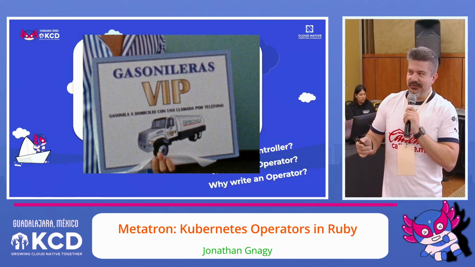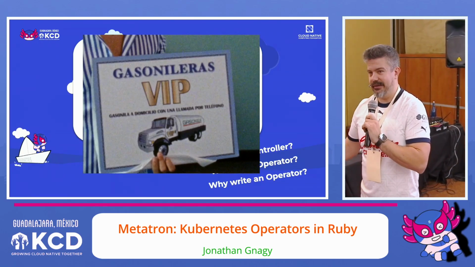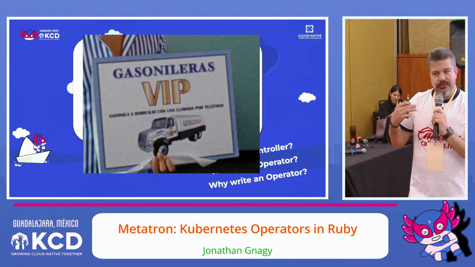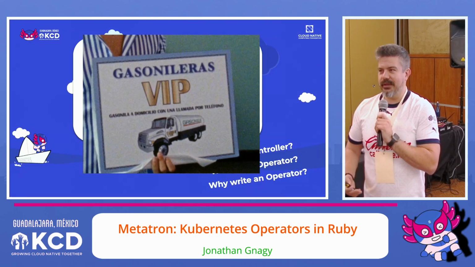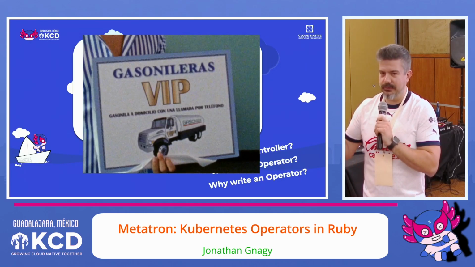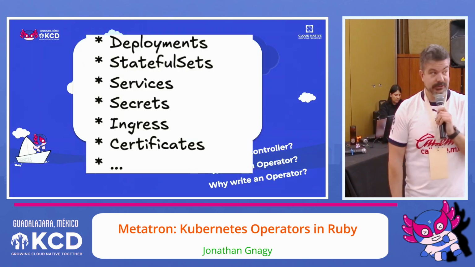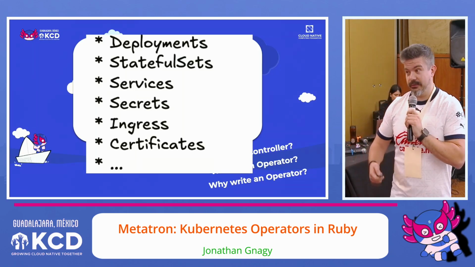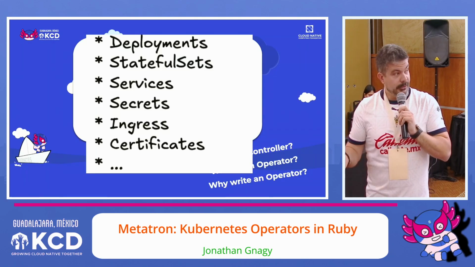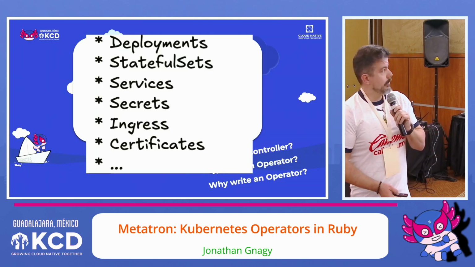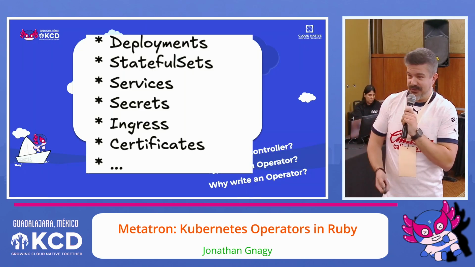And it turns out, for my app to function, I need a backend system to work with too. I need an API for it to communicate with. So you start thinking, okay, if I want to deploy my app and API, what do I need to do that? I work on Kubernetes all the time. To deploy an app on Kubernetes, you're probably going to need a whole bunch of stuff. You're going to need deployments for your web servers, your job servers, what have you. Stateful sets, you'll probably want a database, maybe Redis, something like that. Some services, secrets, the list goes on. There's a lot of stuff that you have to create.